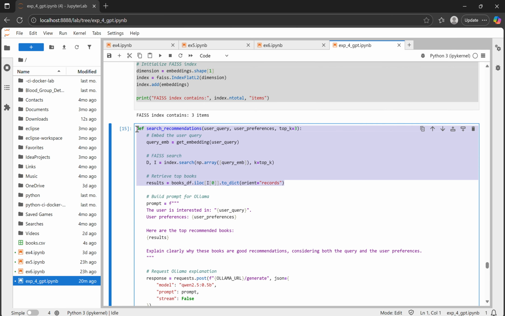This function handles the recommendation search where a user enters a query like I want to improve problem solving skills in maths and CS. The system converts it into an embedding and searches the FAISS index for the three most similar book summaries.